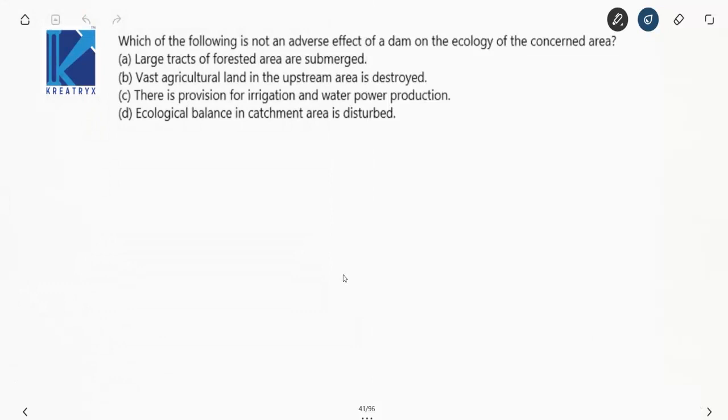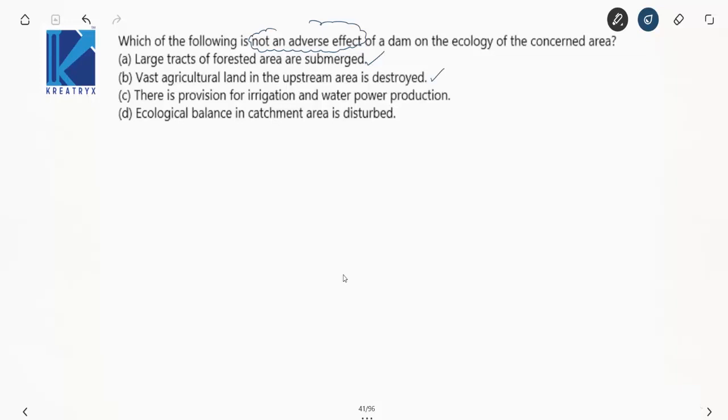Which of the following is not an adverse effect of a dam on the ecology of the concerned area? Right. Not an adverse effect. You have to find out. Right. Now what's your option there? Observe there. Large tracts of forest areas are submerged. Now this is an adverse effect. Vast agricultural land in upstream areas destroyed. Yes, this is an adverse effect.